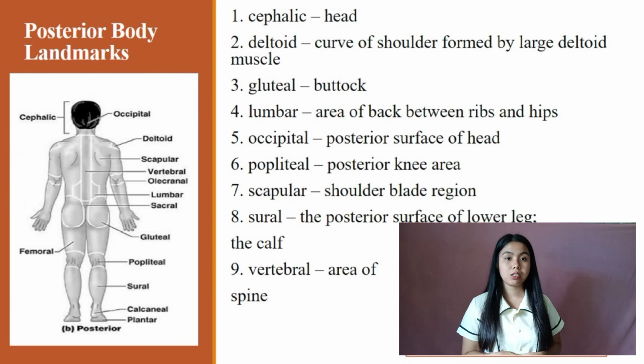Number 6, popliteal. Posterior knee area. Number 7, scapular. Shoulder blade region. Number 8, sural. The posterior face of lower leg, the calf. Number 9, vertebral. Area of the spine.